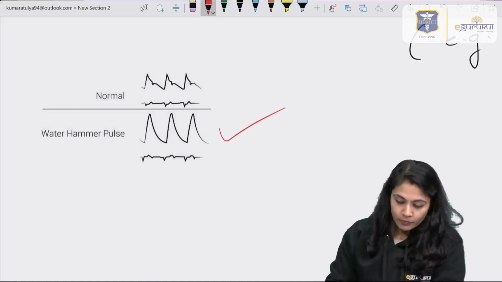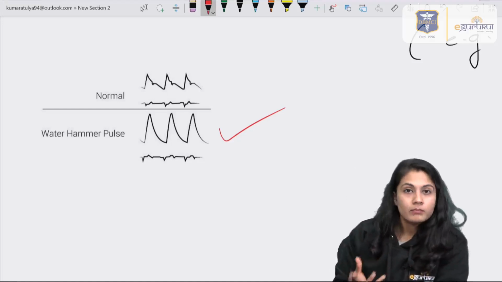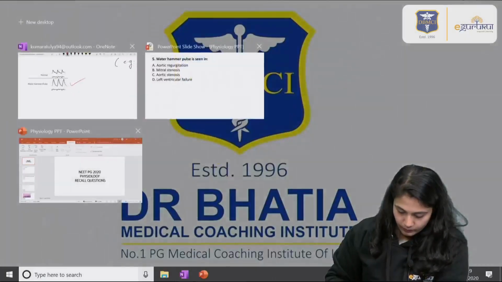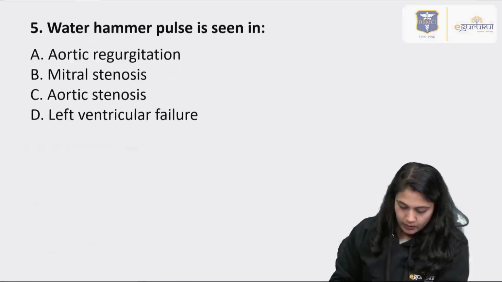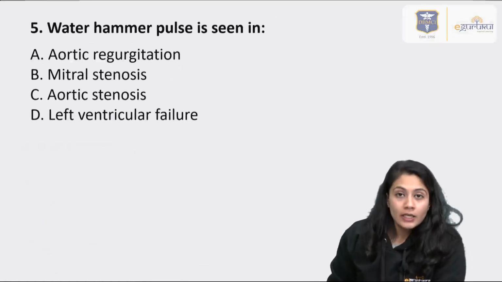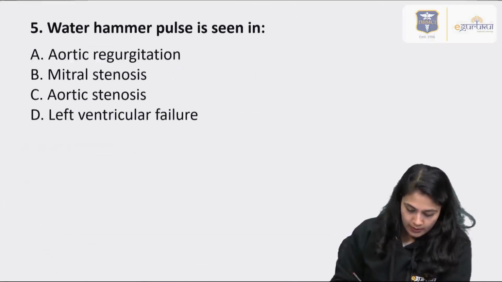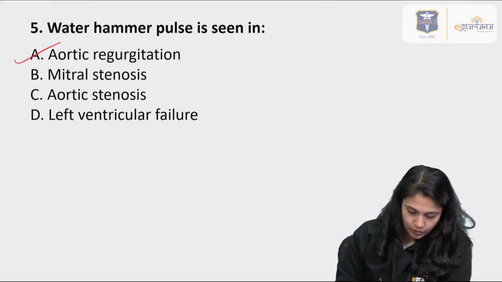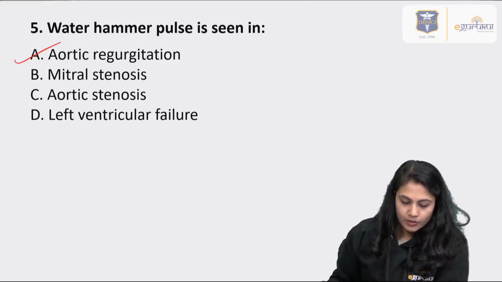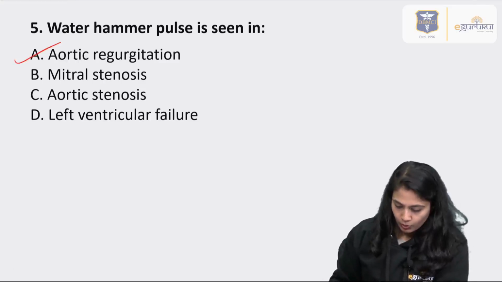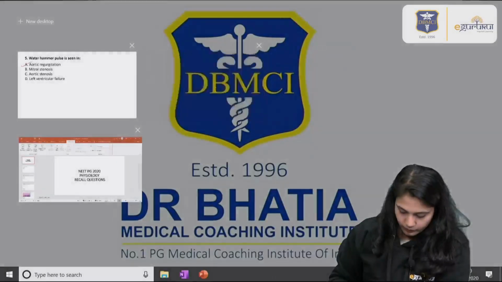So this is nothing but the forceful bounding pulse. And over here the pathological conditions are given. So the answer over here is aortic regurgitation.